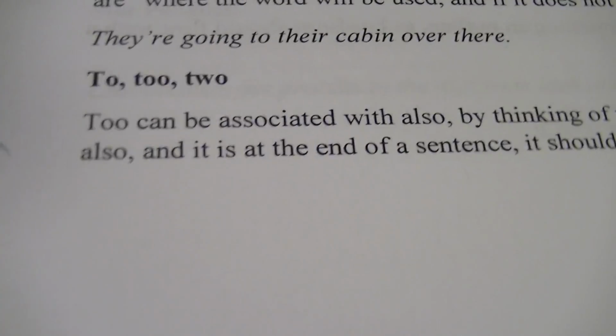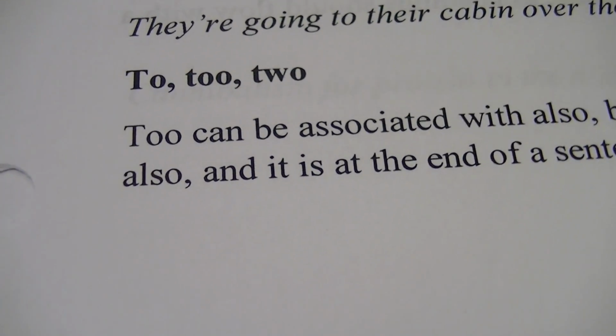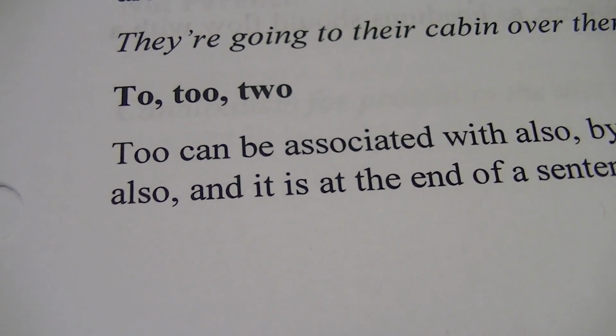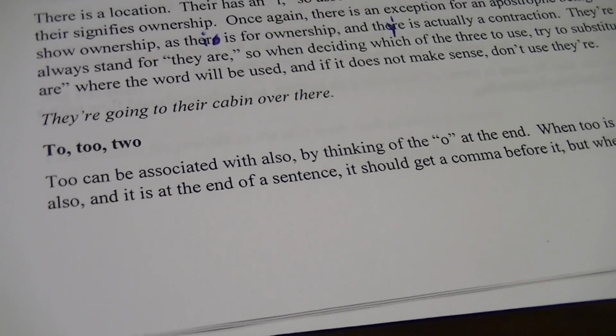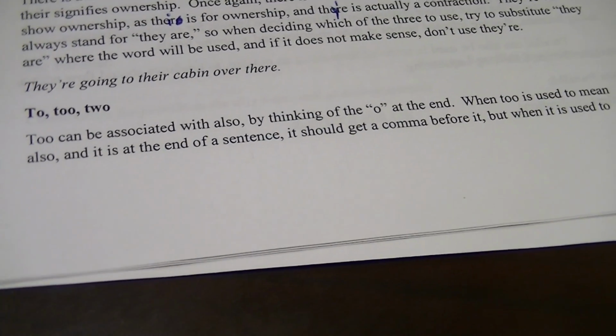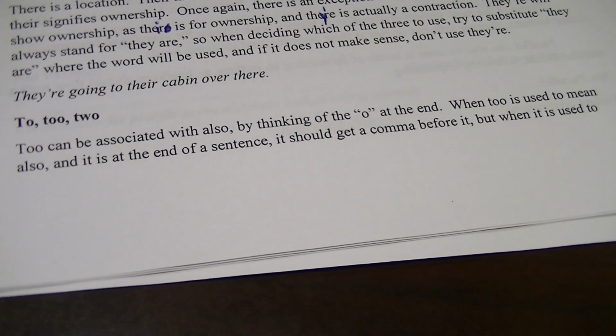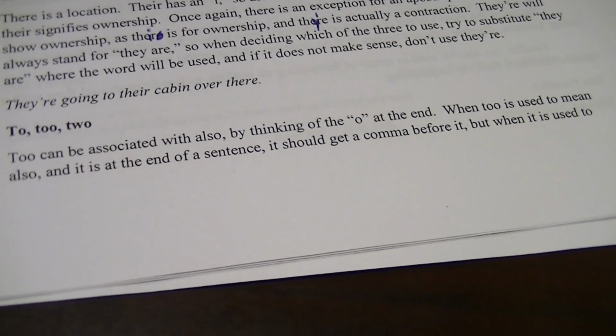All right. To, too, and two. People love to mess these up too. All right. T-O-O, I always think of excessive. So there's so many O's. It's so much. We got room for that extra O at the end, right? So I think of it like also. Like I want to go too. I want to go also.